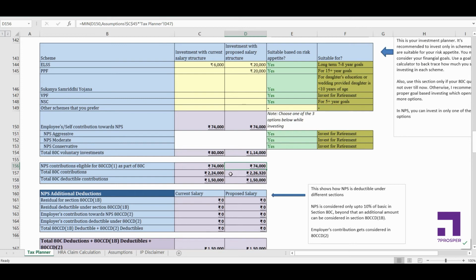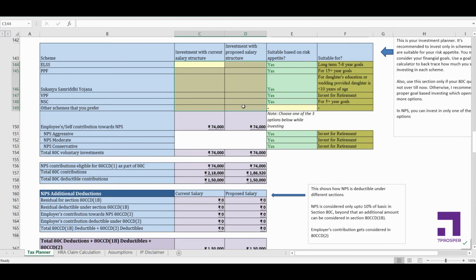Now guys, look, total ETC contributions are 2,24,000 with the current salary structure and 2,26,000 with the proposed salary structure. So it's again more than 1,50,000. Even if we remove these voluntary investments, we can still claim the whole 1,50,000 under ETC without doing these investments. Now I don't mean to say that you don't need to do these investments.